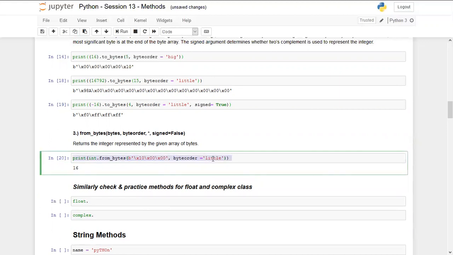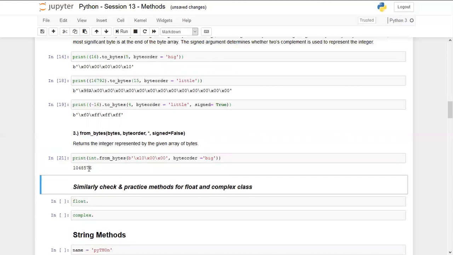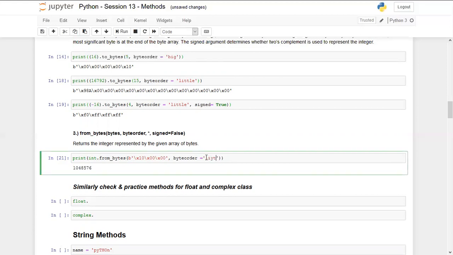If I write big here, let's see the output. You can see what number it is returning to us. So byte order is an important parameter. If you use it incorrectly, you will get some undesired results. Okay, but I would still say that don't focus much on integer methods because they are not very much used.